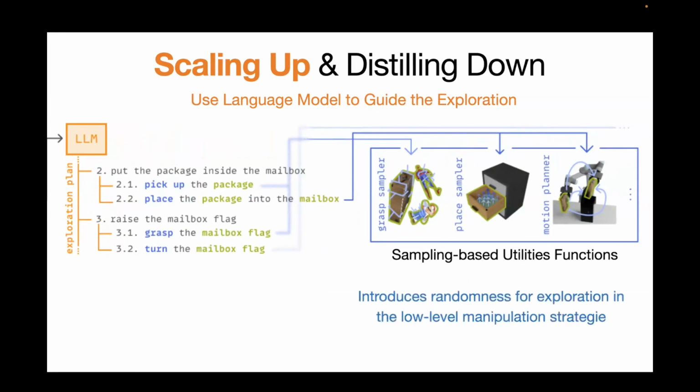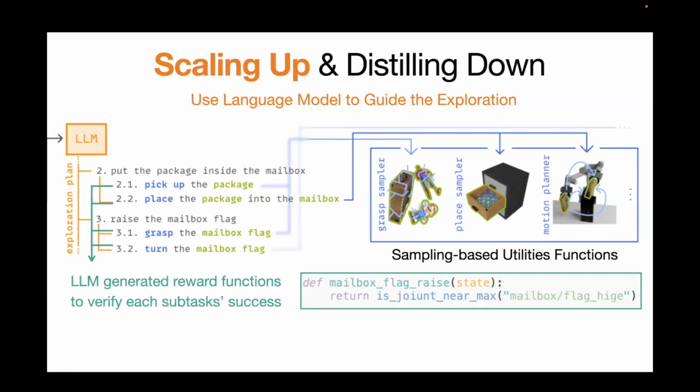One way to think about these sampling-based utility functions is that by using a sampling-based method, we introduce some randomness to help the system perform a little bit of low-level exploration of manipulation strategies. At the same time, the large language model helps us decompose the task and therefore narrow down the whole search space, which enables more efficient exploration.